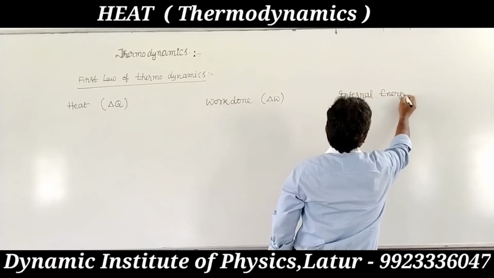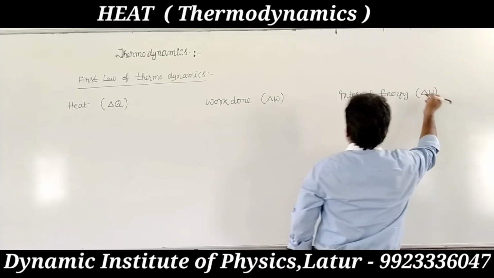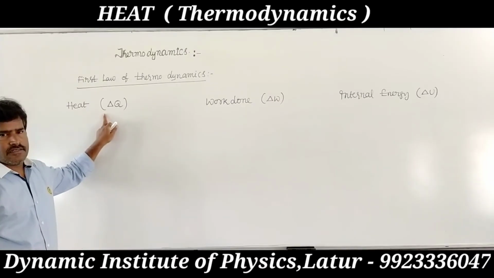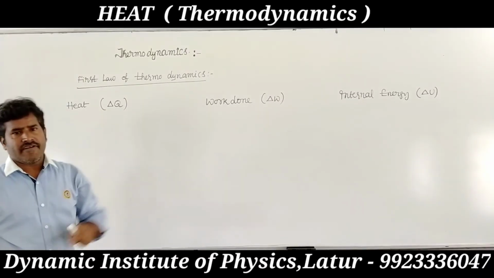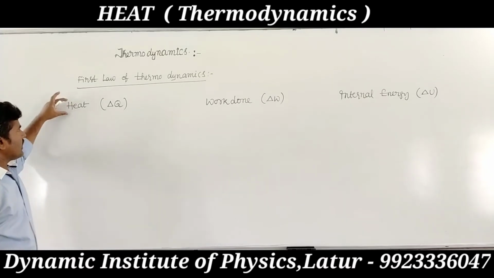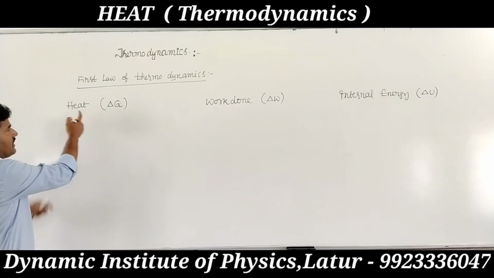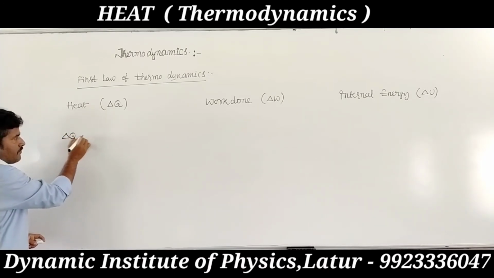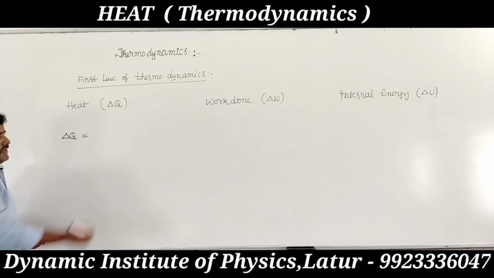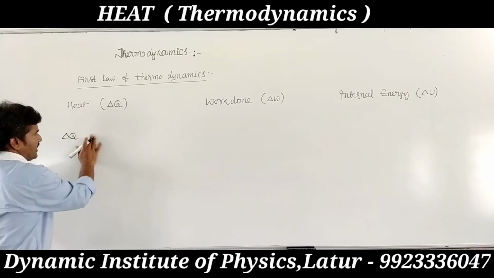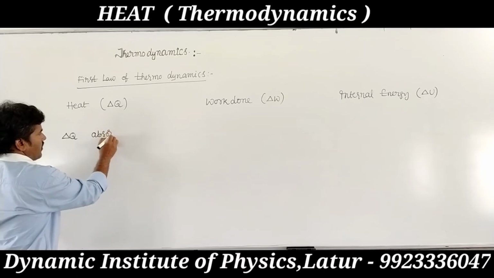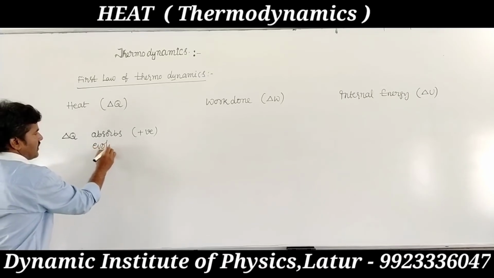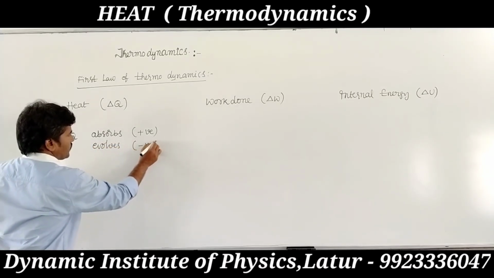These three quantities are involved in the first law of thermodynamics. These three are scalar quantities. Heat energy, delta Q: we consider it positive when the system absorbs heat, and negative when the system evolves heat.